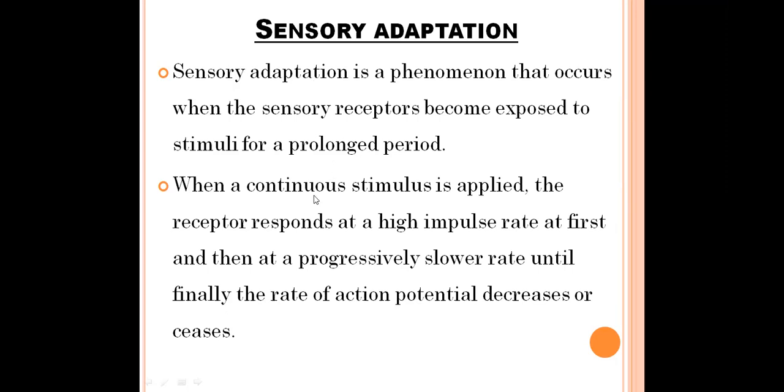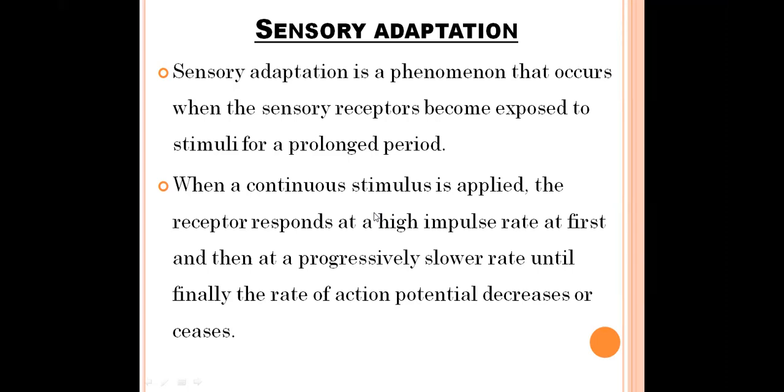So what happens in this sensory adaptation? The sensory receptors adapt to the continuous stimuli. Otherwise, we can say they neglect the continuous stimuli. So this is called sensory adaptation. Sensory receptors adapt to the continuous prolonged stimuli, and this process is called sensory adaptation.